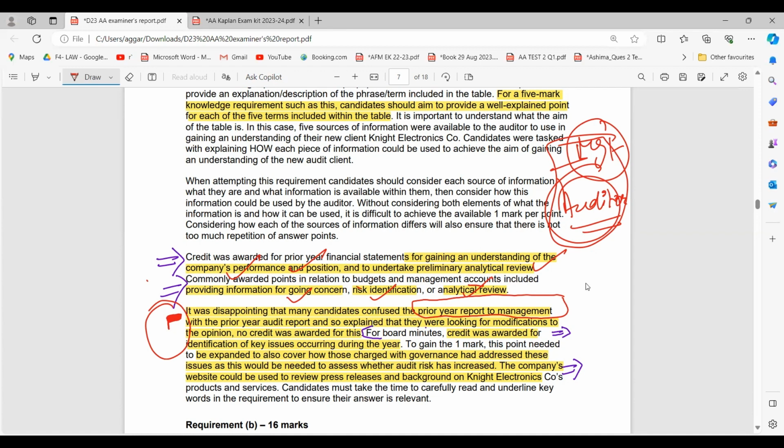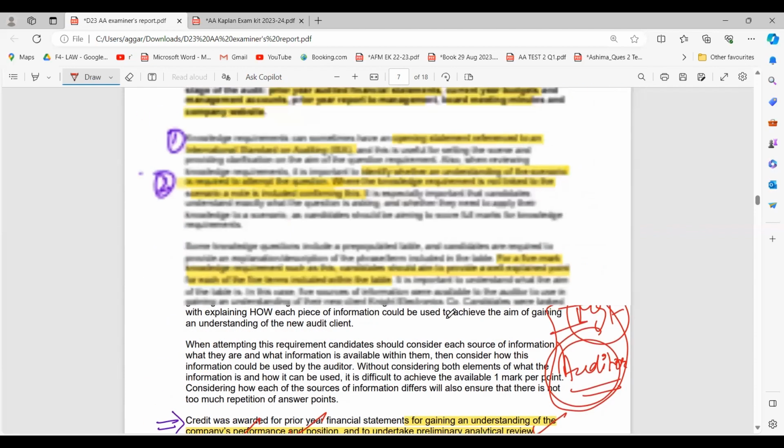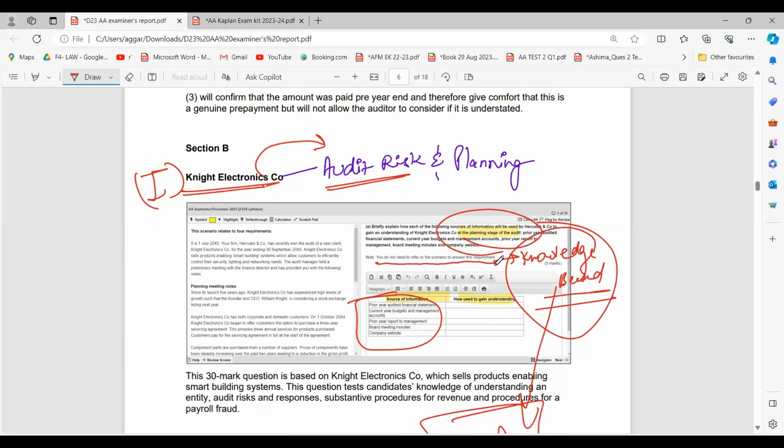For board minutes, credit was awarded for identification of key issues occurring during the year. To gain 1 mark, this point needed to be expanded to also cover how those charged with governance had addressed these issues, and this would be needed to assess whether audit risk is increased. So basically it is a knowledge-based question, and you have to be very careful in what you are writing. Reading the question is very, very important, plus you have to give a proper explanation of whatever you are writing. So this was a very easy 5 marks. Many students got really good marks over here, but you have to be careful of these things.